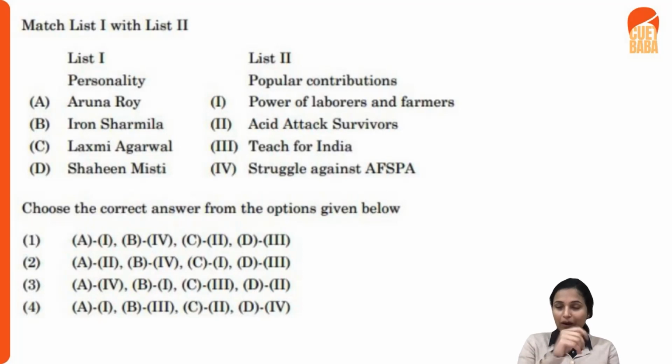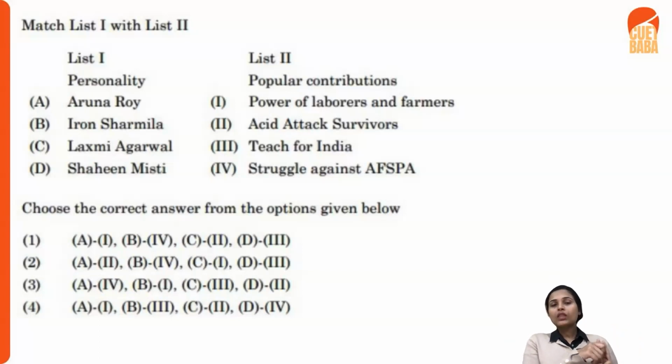So the smart trick these examiners use is, of course, it's not only us who are going to try these strategies. They also frame these options in such a way that even if you eliminate, you're not left with a clear answer, right? For example, here we see Aruna Roy. What is she associated with? Power of labor and farmers. Lakshmi Agarwal, a quite well known acid attack survivor. She has her own organization working for this, right? Popular contribution. But here you see Irom Sharmila and Shaheen Mistri. Here the spelling is not right. It is Shaheen Mistri.